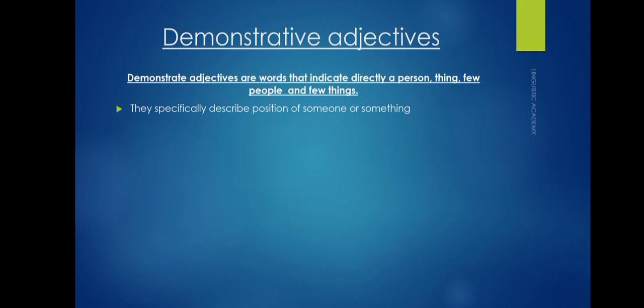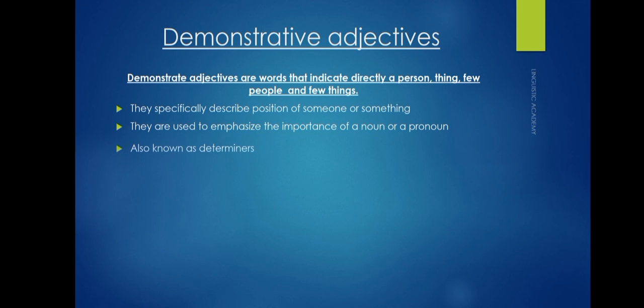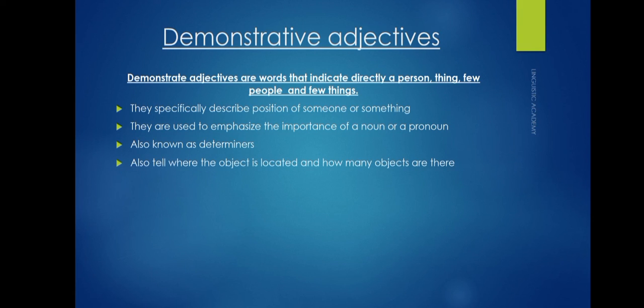We can also say that they specially describe the position of someone or something, or they are also used to emphasize the importance of a noun or a pronoun. Another important thing about demonstrative adjectives is that they are also called determiners. Because as you know, determiners are also modifying words because they tell where the object is located and how many objects are there.